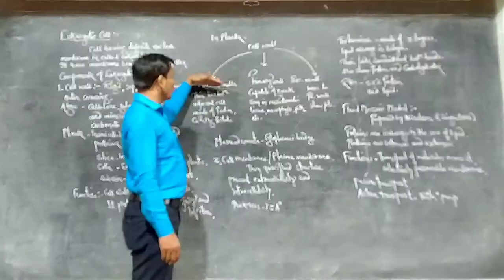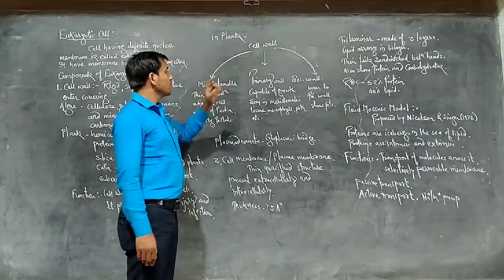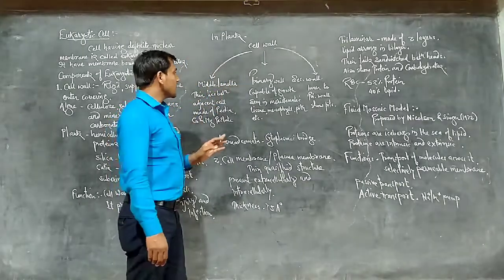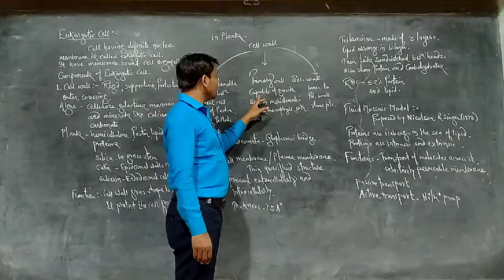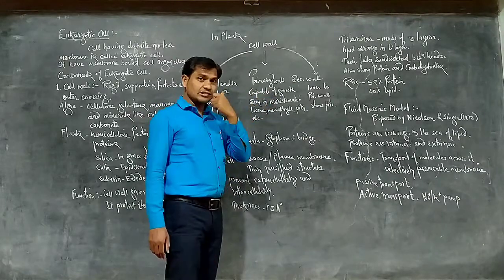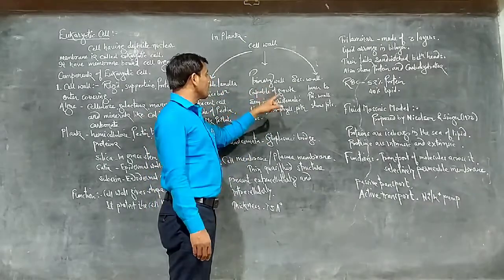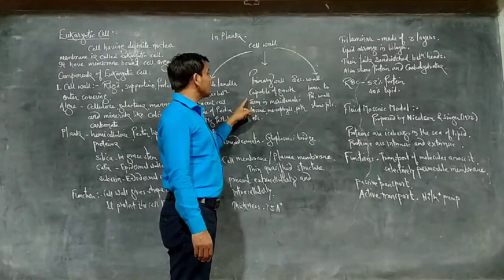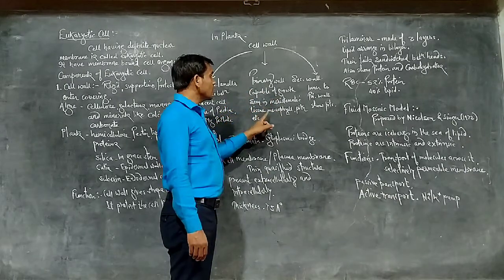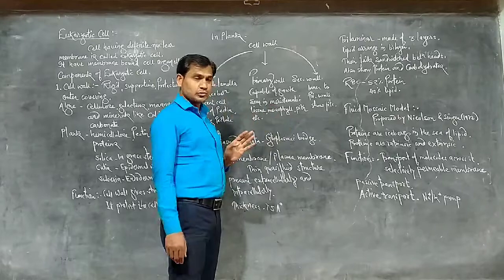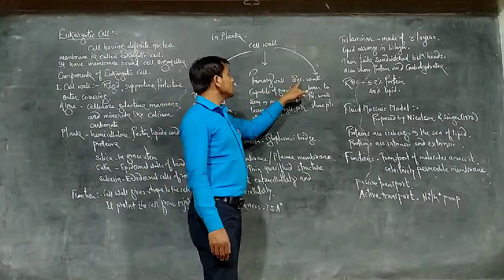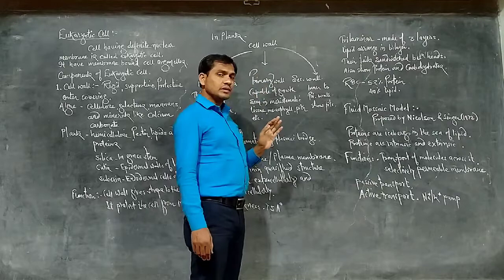The primary wall is present just below the middle lamella. The primary wall is capable of growth in the young state, and we observe this primary wall in meristematic tissue, mesophyll and pith tissues. The secondary wall is present inner to the primary wall.